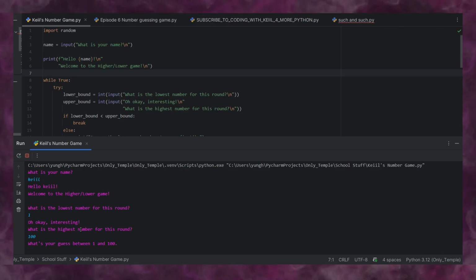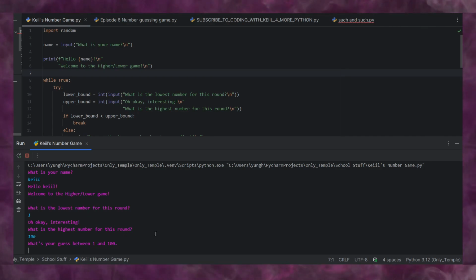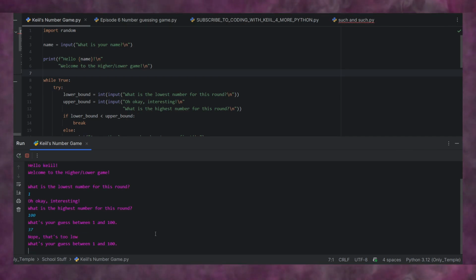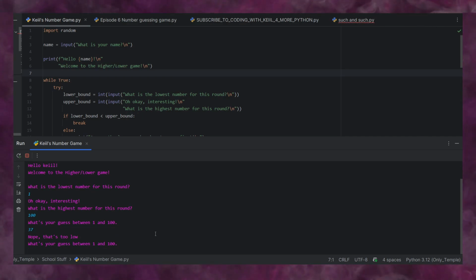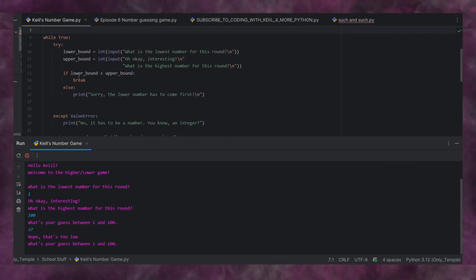Okay, what's your guess between 1 and 100? You're supposed to be able to guess just a random number, so we're going to say 37. Okay, great. Nope, that's too low. What's your guess? Okay, so we know that it's too low. And this is where these if-else statements come in. It asks us again, and this is the purpose of a while loop.